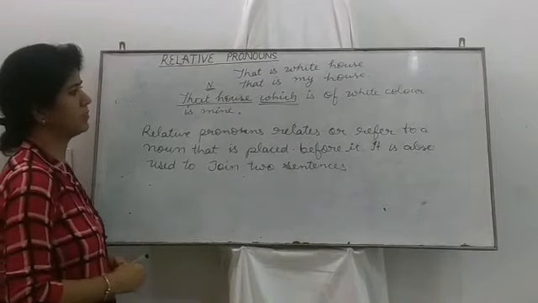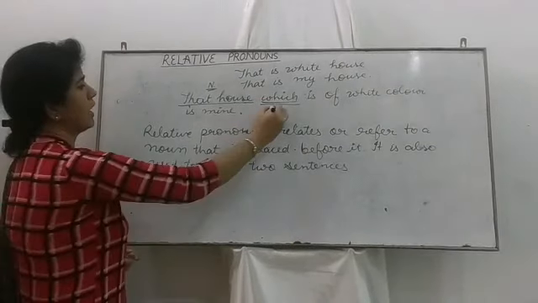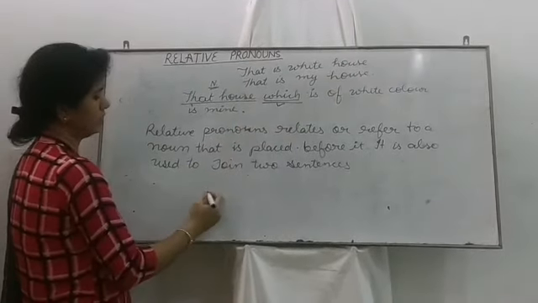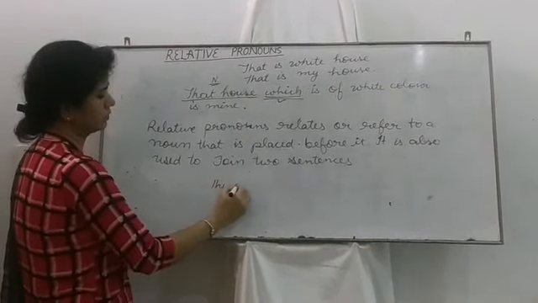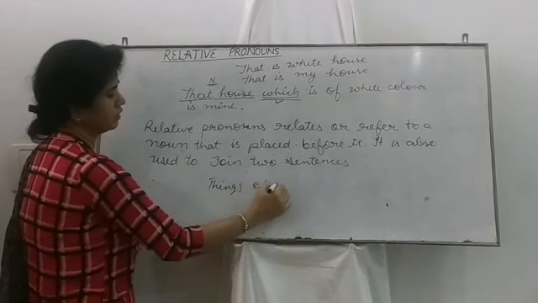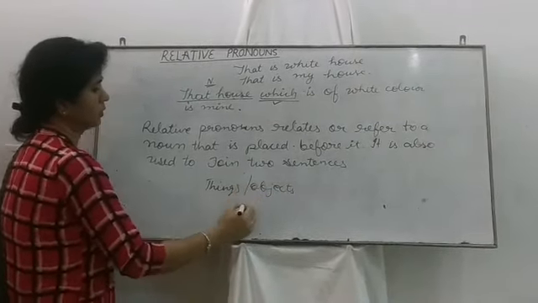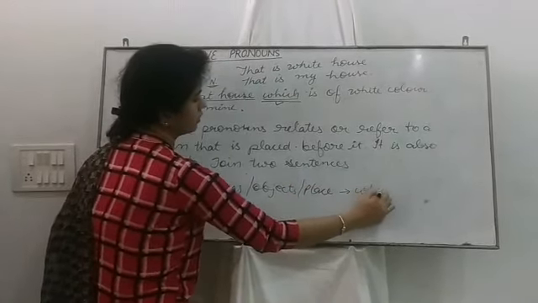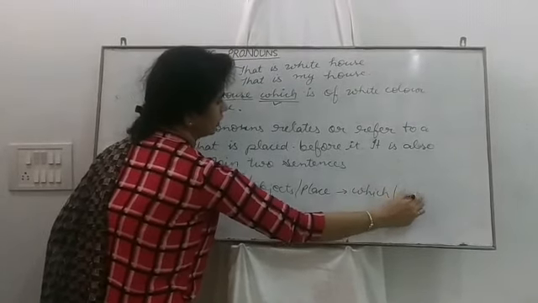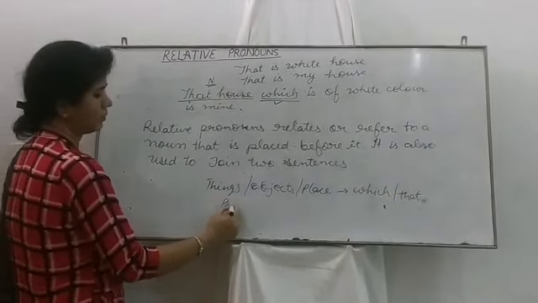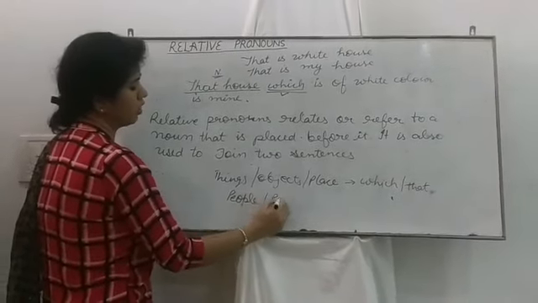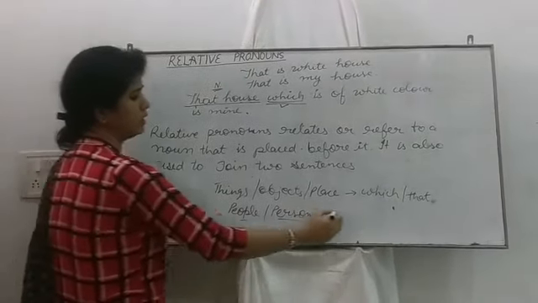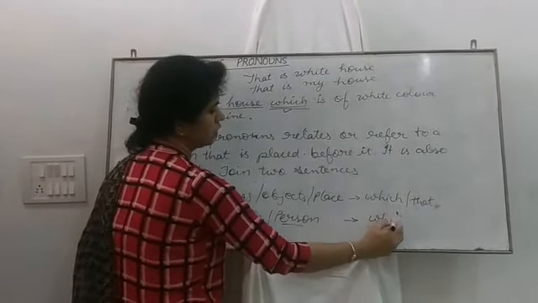Let's take some more examples. Remember that for things, for objects, or place, we use which or that. And for people or persons, when the noun is any person, any human being, then we will use who.